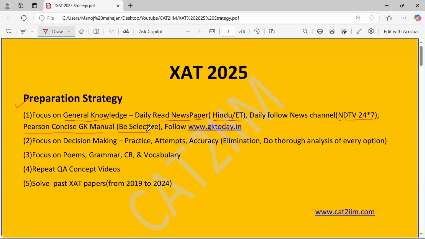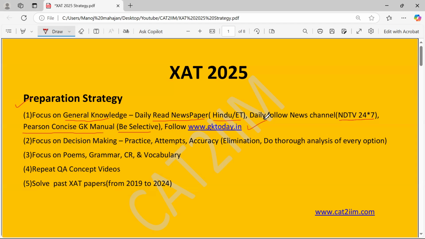You have to definitely have a look at the previous XAT papers. Quickly have a look at them and start focusing from the GK point of view. You can follow the website gktoday.in for daily quizzes. In the GK part, they focus on history, national capitals, film and television, politics, economics, business, science, national issues, personalities, sports, important dates, currency, books and authors, geography too. So it's a very vast area. First have a look at the previous XAT papers and accordingly you can focus.